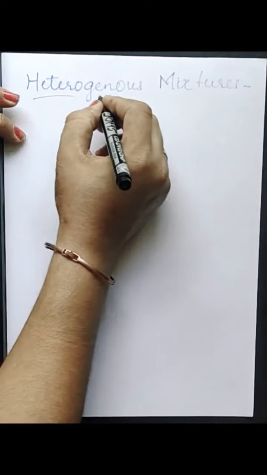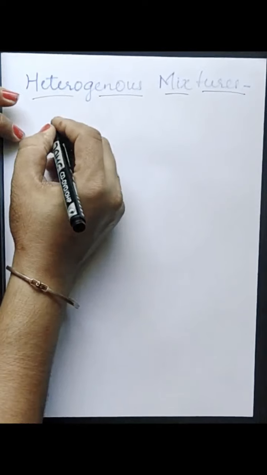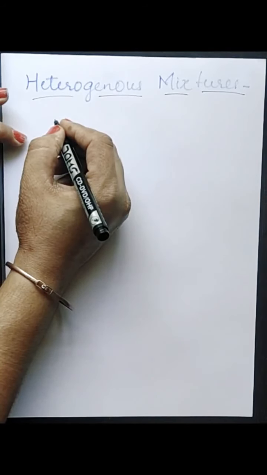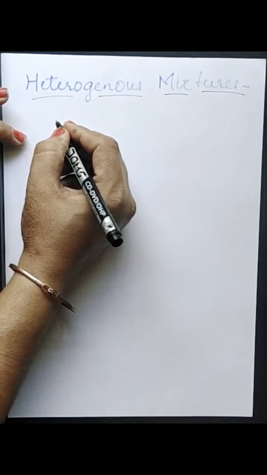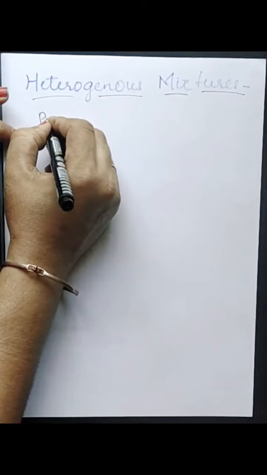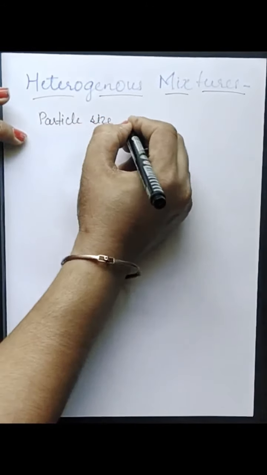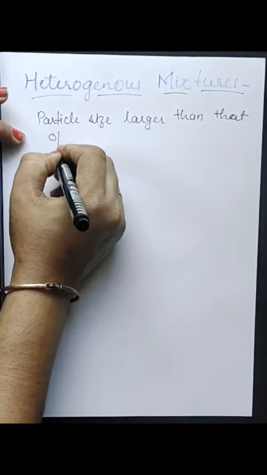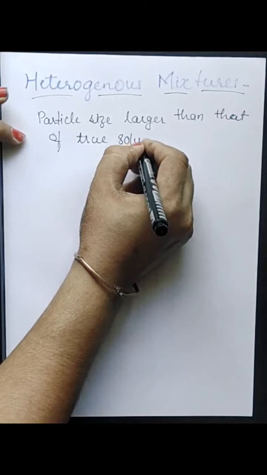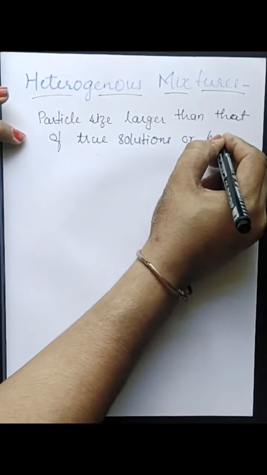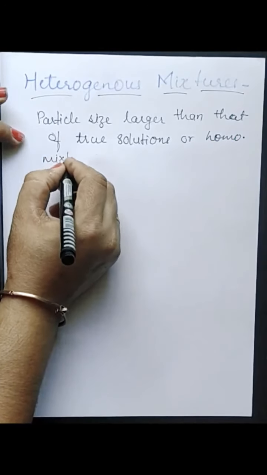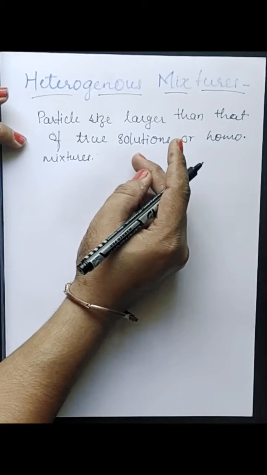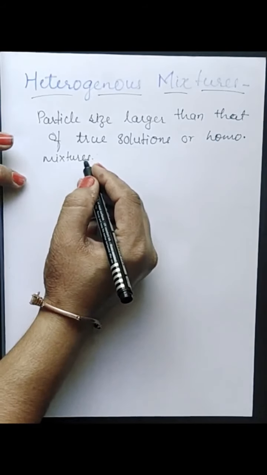Heterogeneous mixtures are those in which the particle size is so large that the particles can be seen even by naked eyes or with the help of a microscope. The particle size is larger than that of true solutions, or homogeneous mixtures.